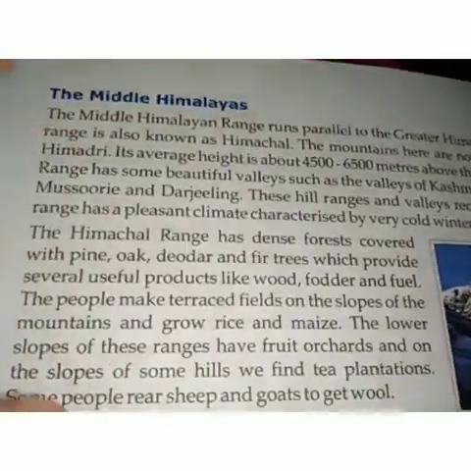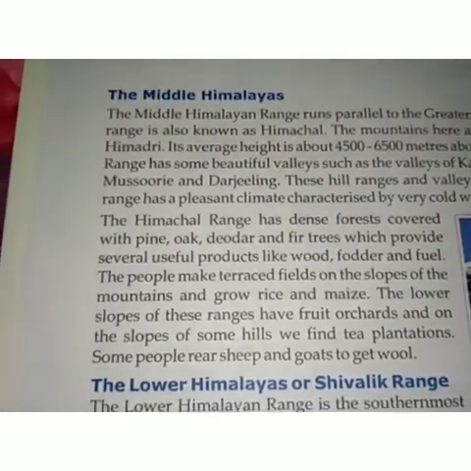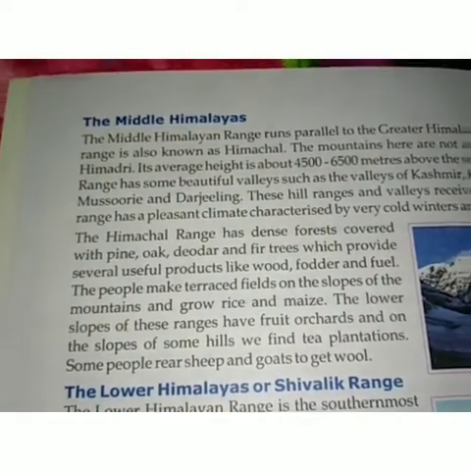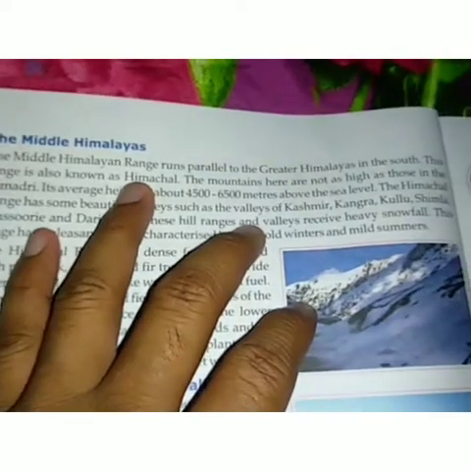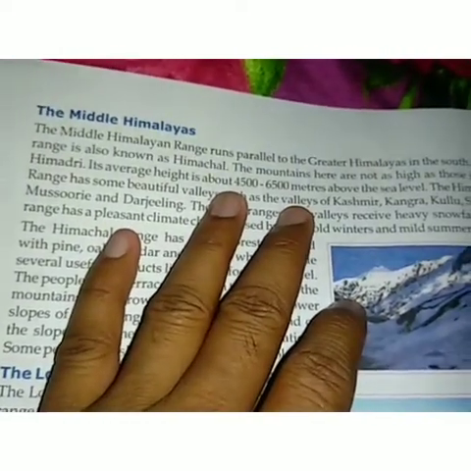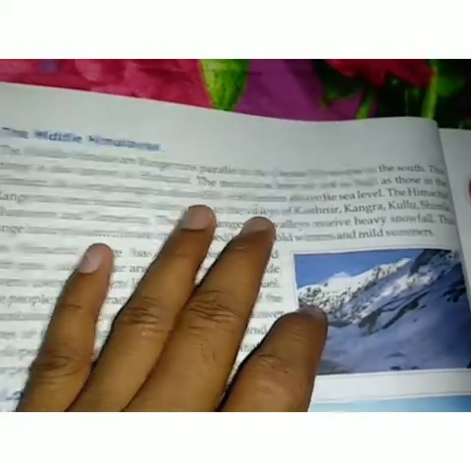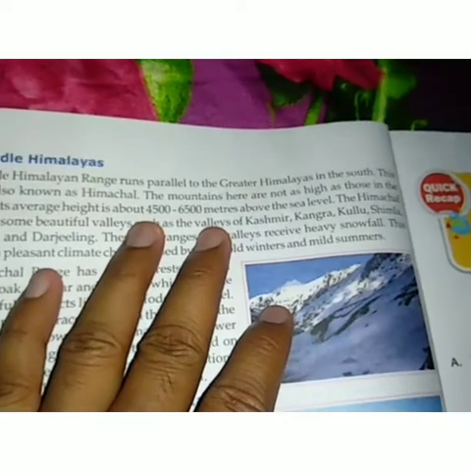So in these two paragraphs we are getting information about the Middle Himalayas, which is also known as Himachal, and the average height is between 4,500 to 6,500 meters above the sea level.